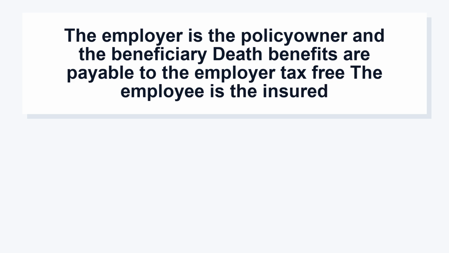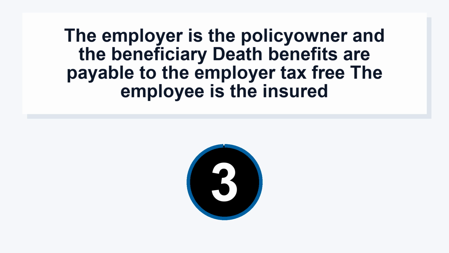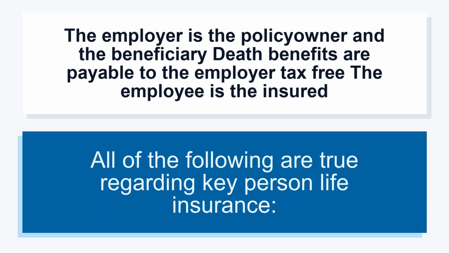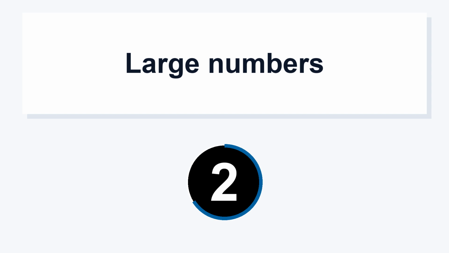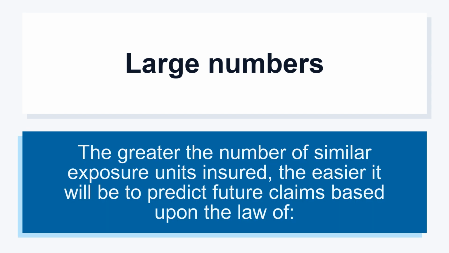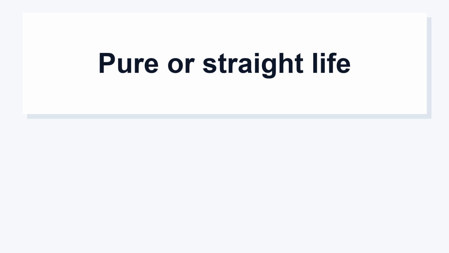The employer is the policy owner and the beneficiary; death benefits are payable to the employer tax-free. The employee is the insured. All of the following are true regarding key person life insurance. Large numbers. The greater the number of similar exposure units insured, the easier it will be to predict future claims based upon the law of pure or straight life.